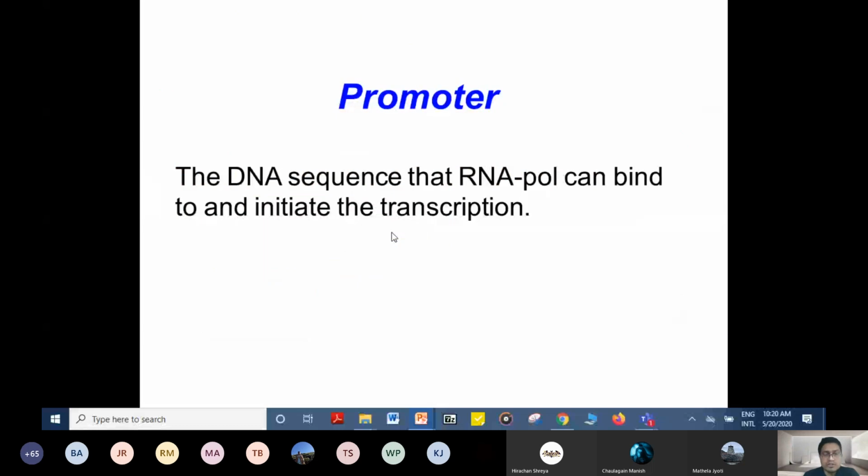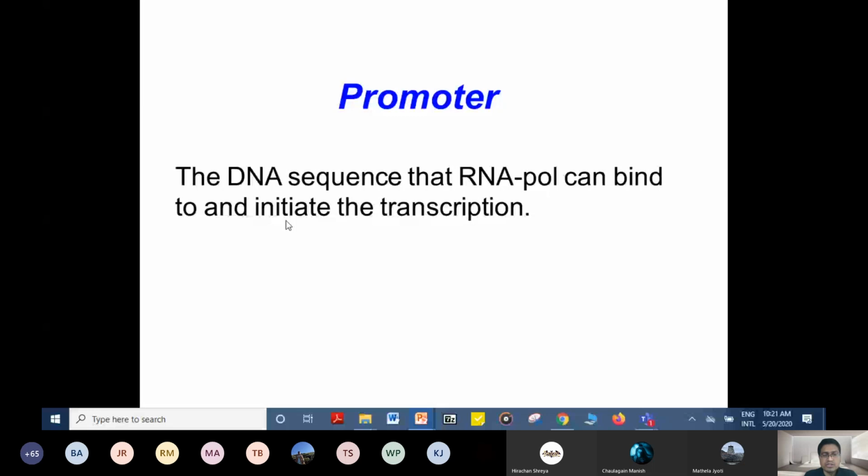Now let's see what promoter is. Promoter is a DNA sequence where RNA polymerase can bind and initiate the transcription. While studying transcription, we have already seen the promoter sequence.